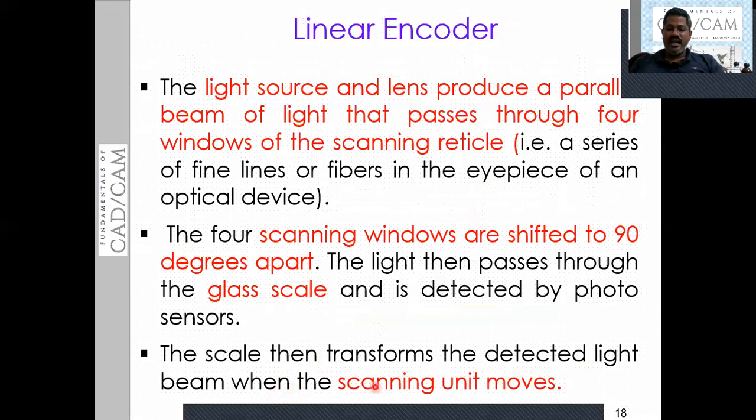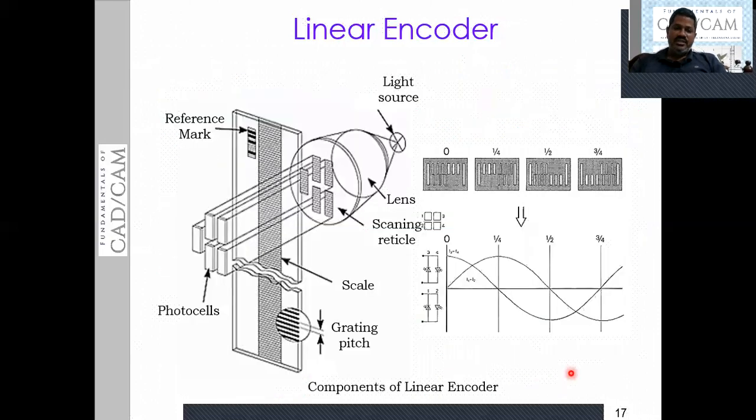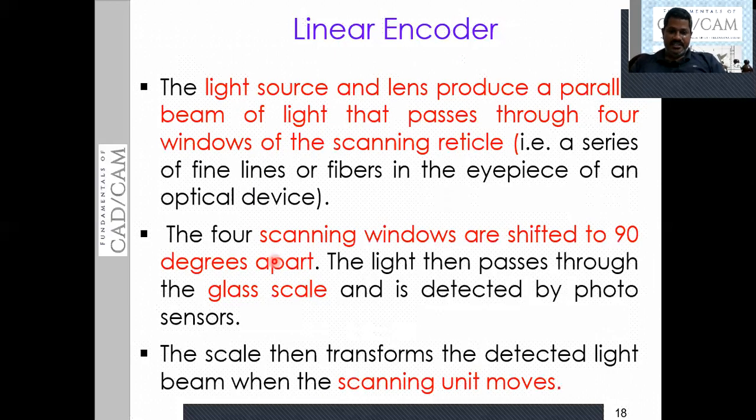Basically here we have a scanning unit. The moment this scale moves, the scanning unit is going to receive the signal according to the variation in the light coming out from the scale. So a signal will be generated.